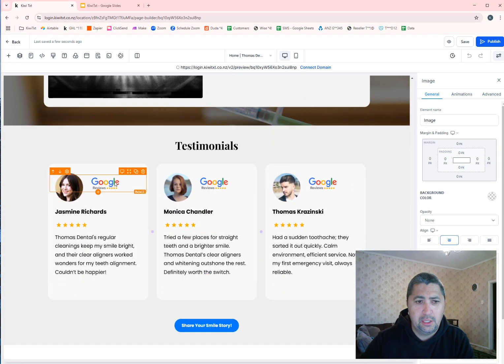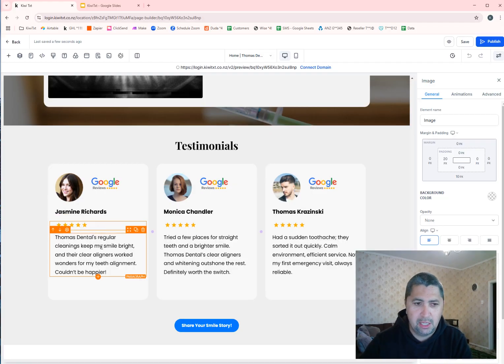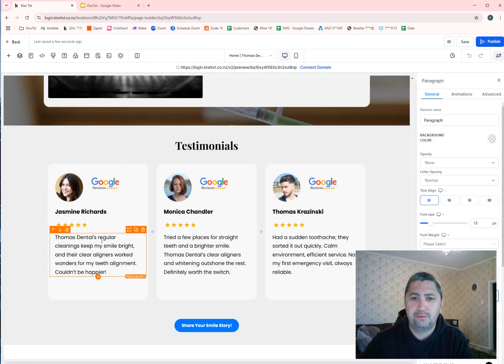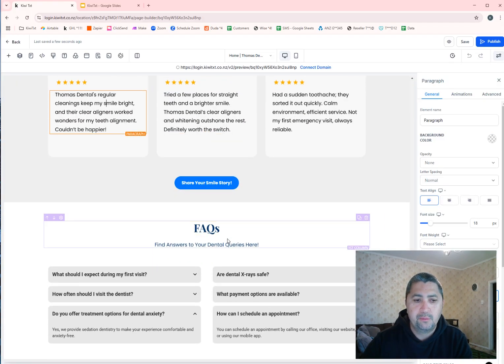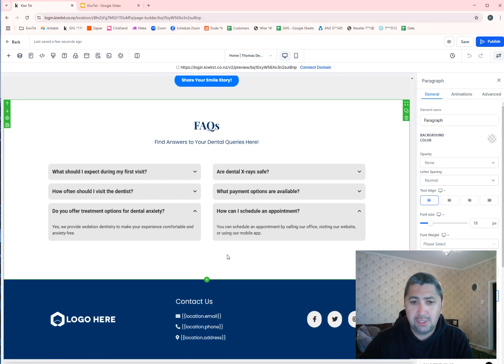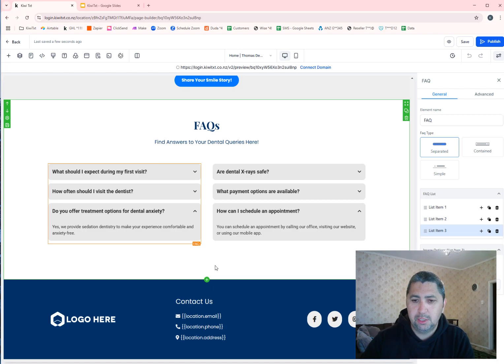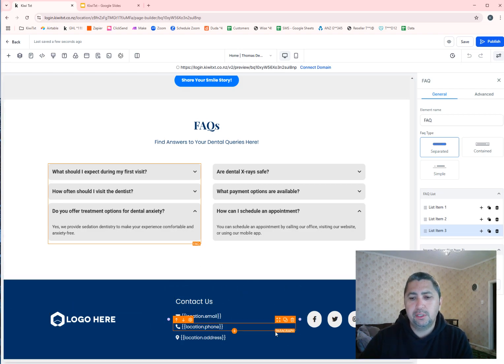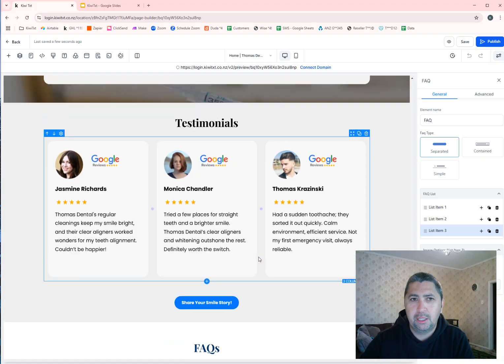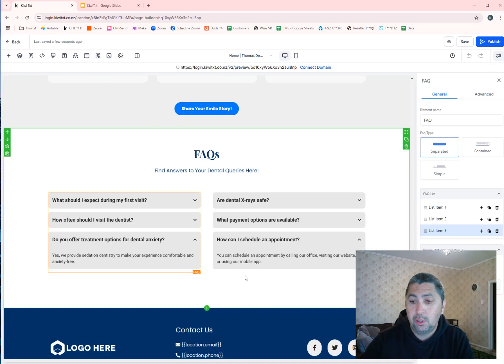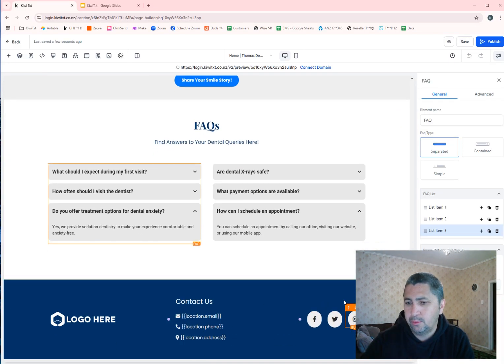Scrolling down, you can add customer reviews. You can change the photos of the customer reviews, their names. You can change the number of stars by clicking on this and changing stars. You can change the reviews they've provided you. There's also the frequently asked questions section where you can write some questions in and answer the common questions. And then at the bottom there is the footer section where you can also do a whole lot of things or add stuff here. So you can add social media down here as well.